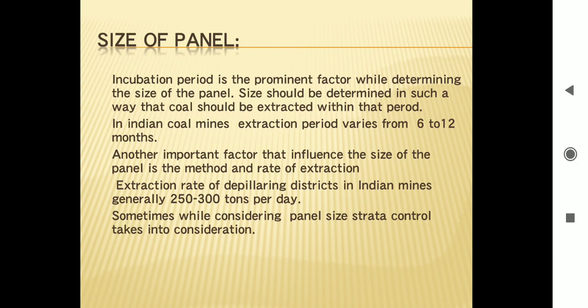Another important factor that influences the size of the panel is the method and rate of extraction. The extraction rate of a depillaring district in Indian mines is generally 250 to 300 tons per day. Sometimes while considering panel size, dip of the seam is taken into consideration.